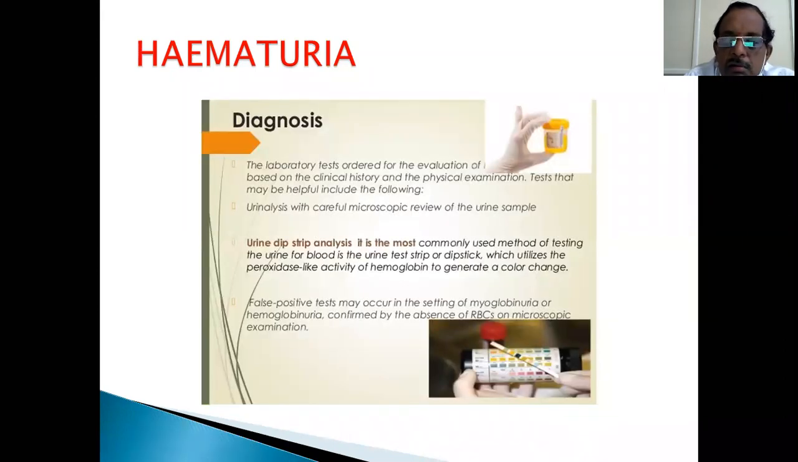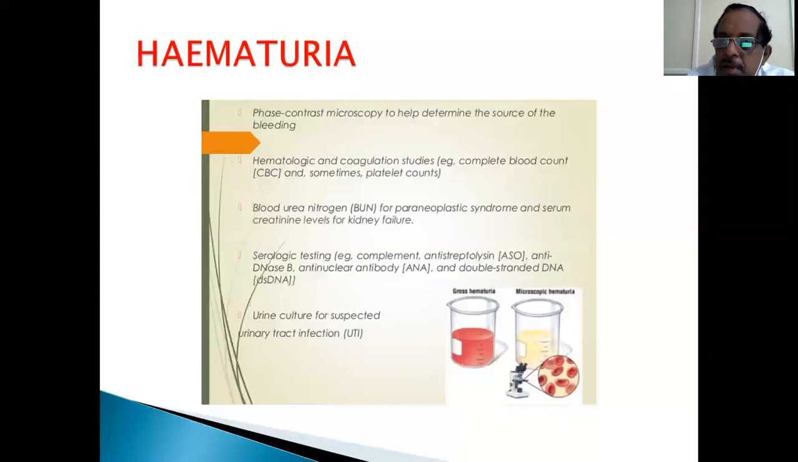So how to diagnose hematuria? Nowadays everything is a dipstick. Urine dipstick analysis is the most commonly used method of diagnosis for hematuria. This is based on the peroxidase reaction, where the hemoglobin generates a color change. This is usually a screening test, but ultimately you have to confirm it by means of microscopic examination. Phase contrast microscopy helps to determine the source of the bleeding, either upper tract or lower tract, depending on the changes in the RBCs.